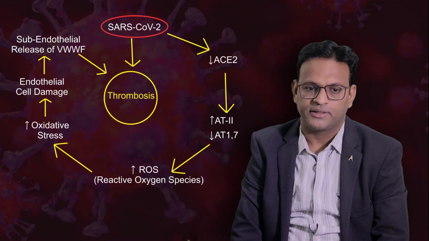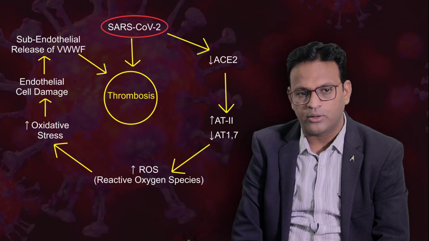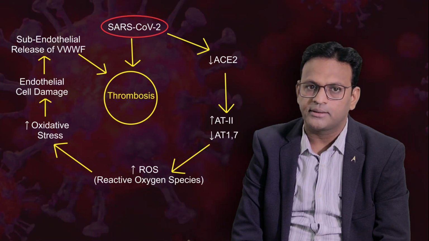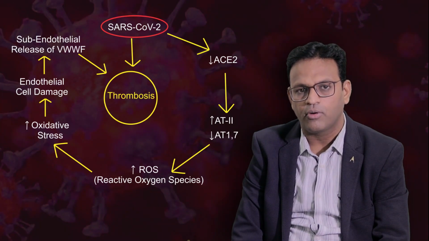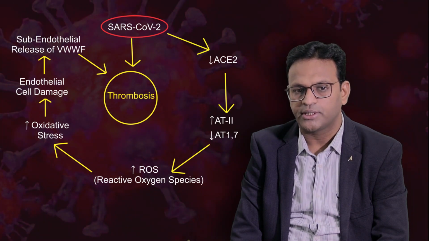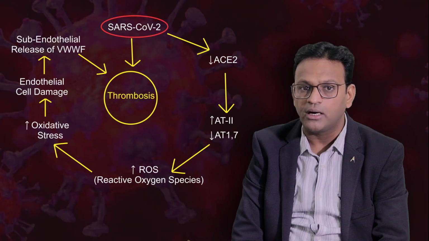These reactive oxygen species increase oxidative stress and eventually lead to endothelial cell damage. Because of damage to the endothelium, there is a subendothelial release of von Willebrand factor which comes into the circulation, and after getting attached with factor 8 it causes evident thrombosis.